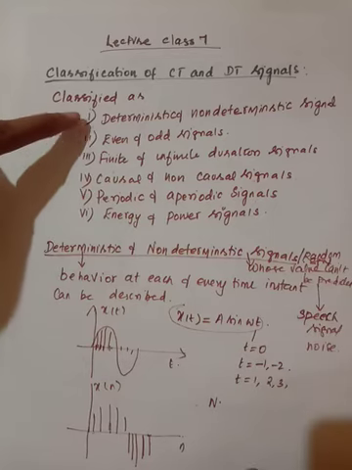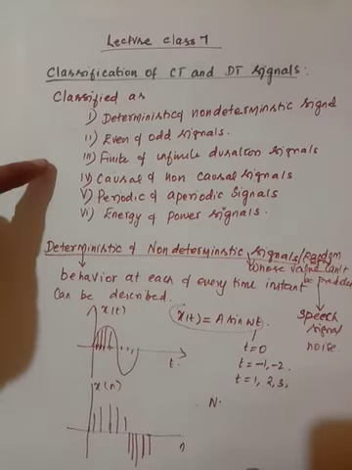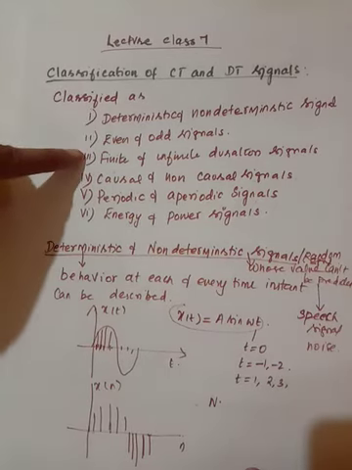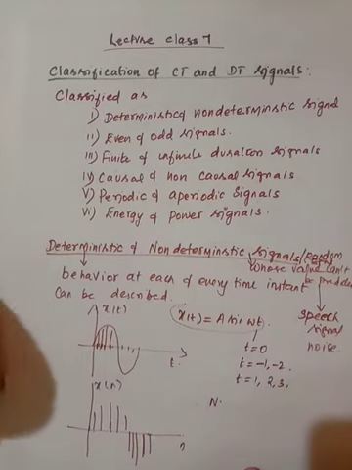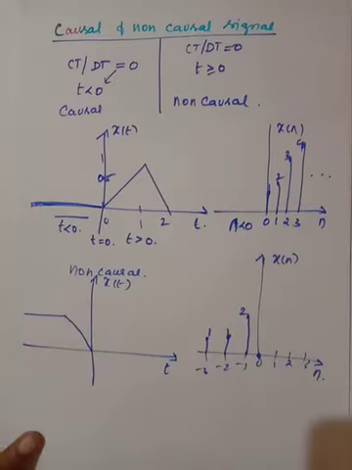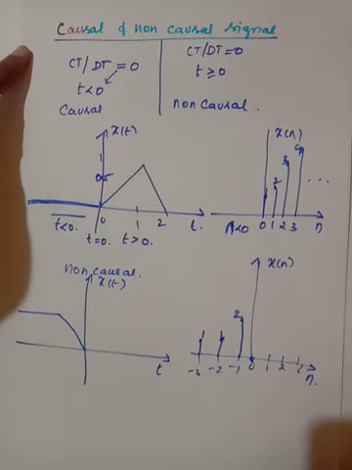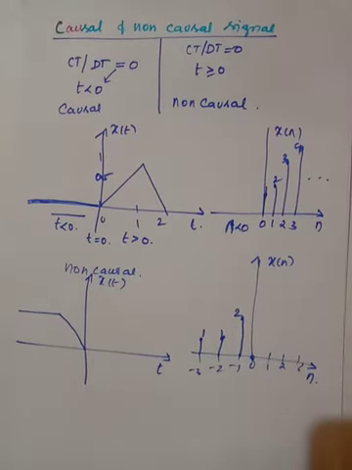Students, in the last class we discussed the classification of signals. Last class we discussed the first three classifications. Now we will discuss the remaining: causal and non-causal signals. What is a causal or non-causal signal?